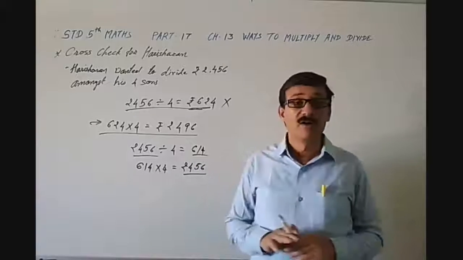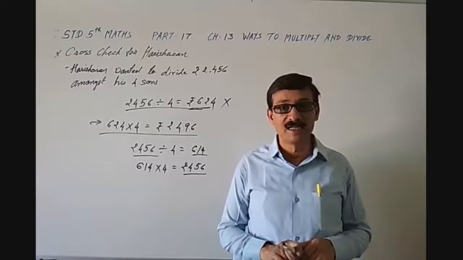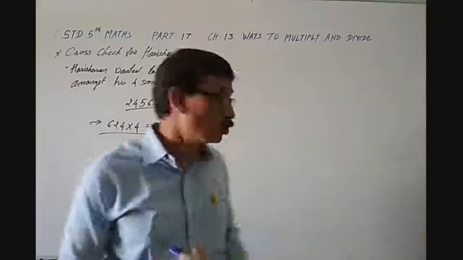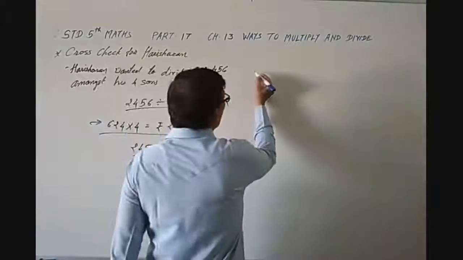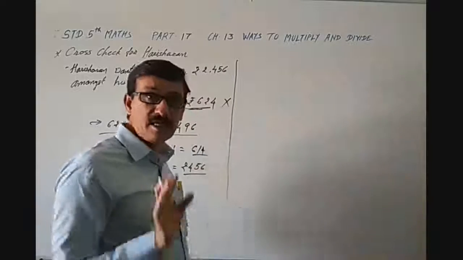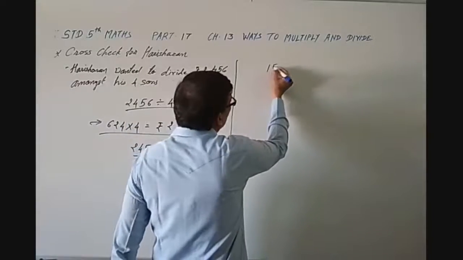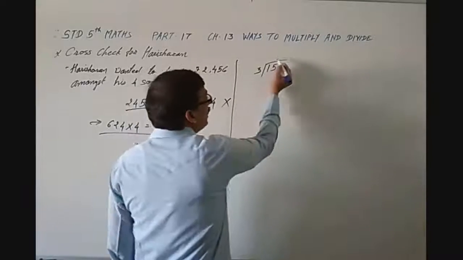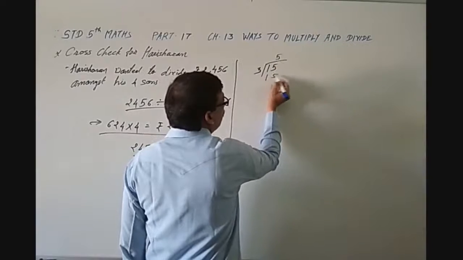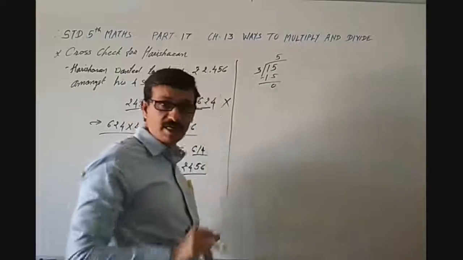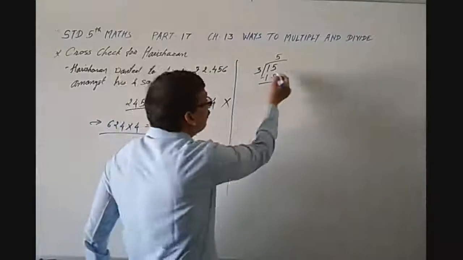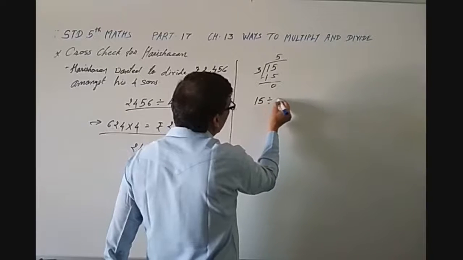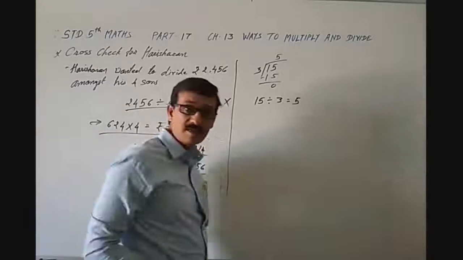So from this, there is one important thing that we should learn. First of all, let me make you understand this, for our understanding. If you divide 15 by 3, then we know that 3 fives are 15 and 0, isn't it? So here we can write this process: 15 divided by 3 is equal to 5, isn't it?